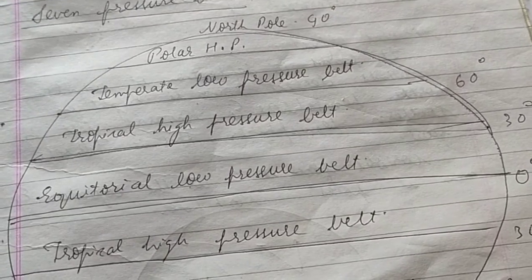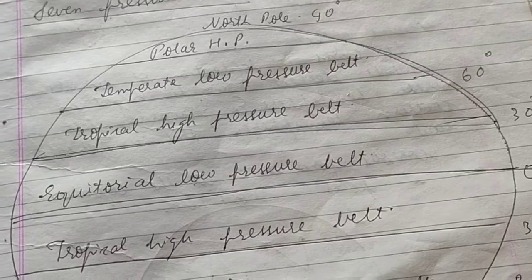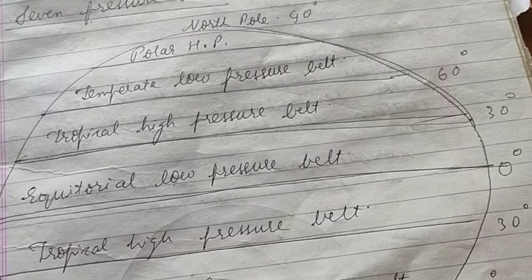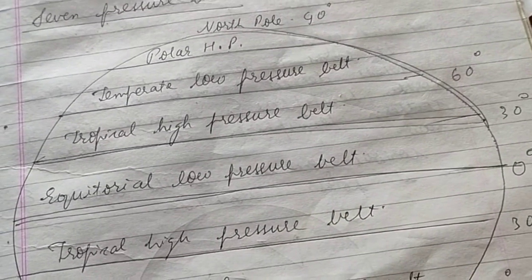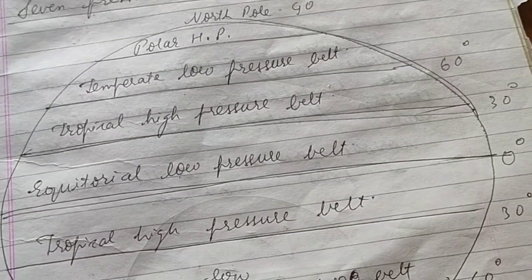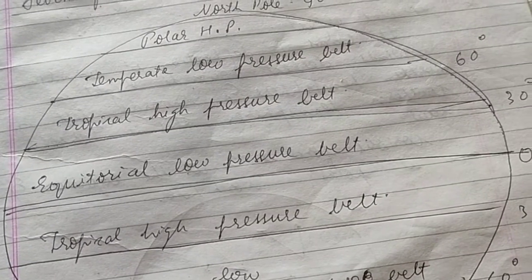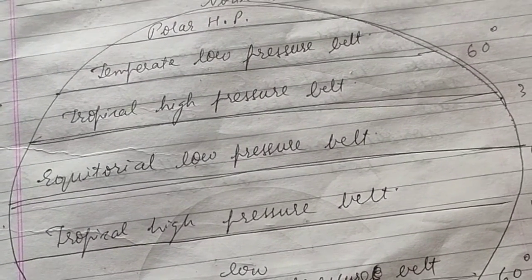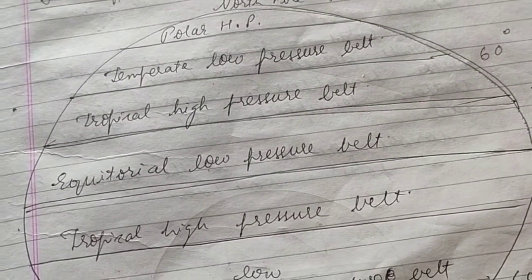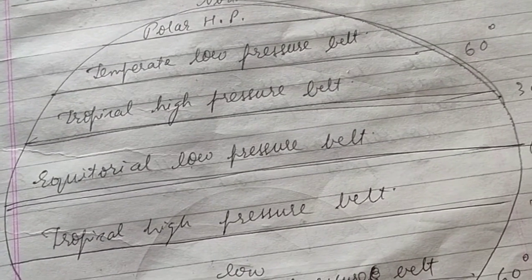Why is this so? It is because at the equator the temperature is very high, and that's why the air becomes rarer and hence the pressure is low. Moving forward to the tropical areas, we have the tropical high pressure belt, because the temperature starts dropping as you move from the equator towards the pole. Again at the temperate regions, we have the temperate low pressure belt. This is because the temperate places receive direct rays of the sun because of the tilt of the earth, the concept that I taught you in the seasons faced by the earth.